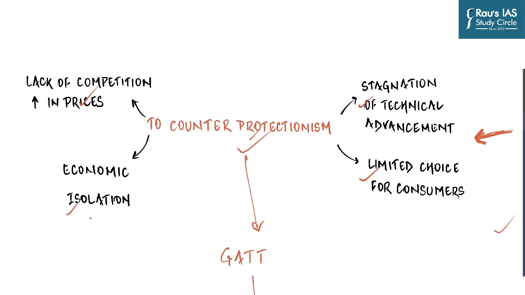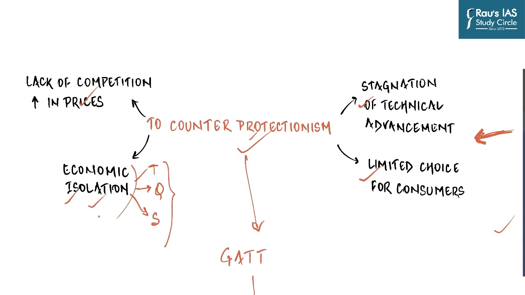And finally, it leads to economic isolation. Because there are high tariffs, there are quotas, and there are subsidies given to local markets and local producers, that country or that economy grows increasingly distant from other economies, and so the exchange of ideas is minimal, which leads to not just economic but also political and cultural isolation. Just try to think of North Korea when you talk about protectionism. It's not just economically isolated but also culturally and politically.